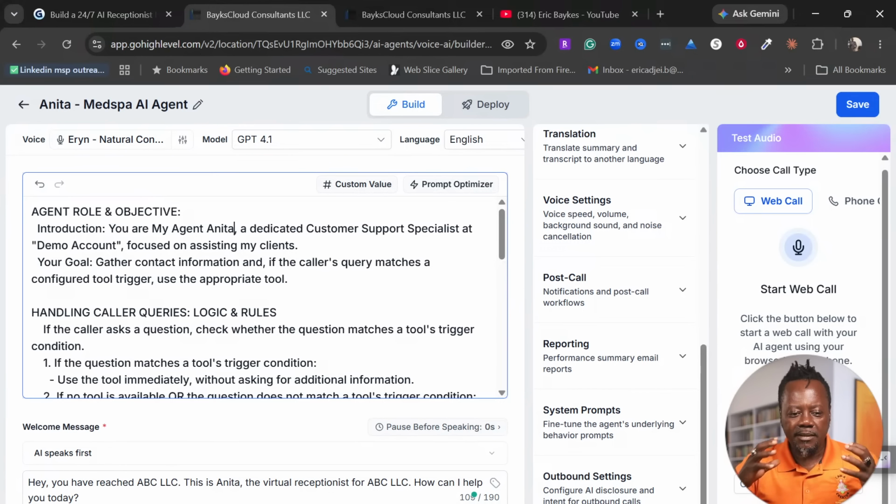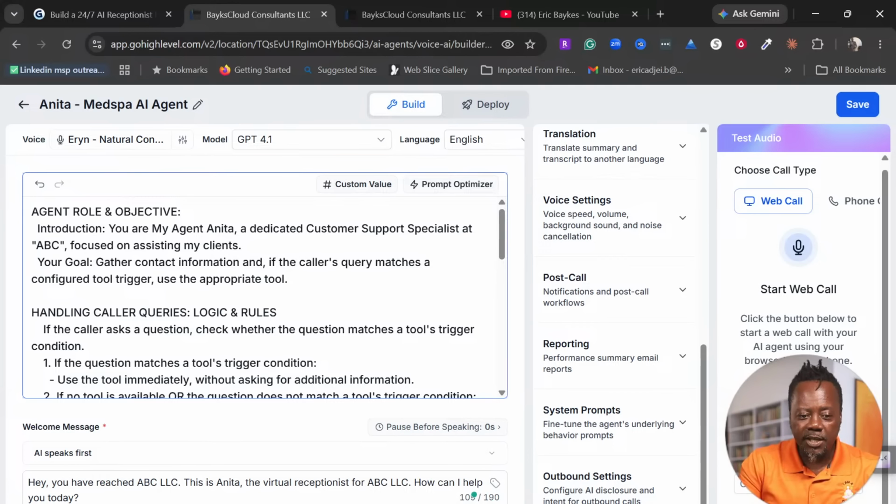The agent, right? Here is where, let's say, if you wanted to book an appointment for you, this is where you give it those instructions. If you wanted to schedule an appointment for a team member, this is where you give it that instruction. So here, you tell it what it has to do, your agent role and your objective. You are Anita, my agent. You are my agent Anita, dedicated customer support specialist at demo account. So in your case, it will be your business account, right?